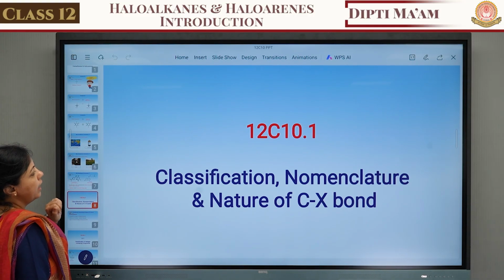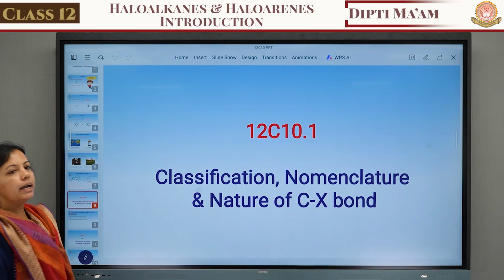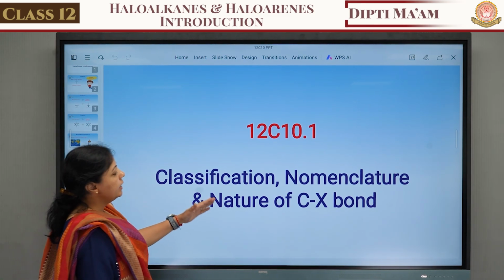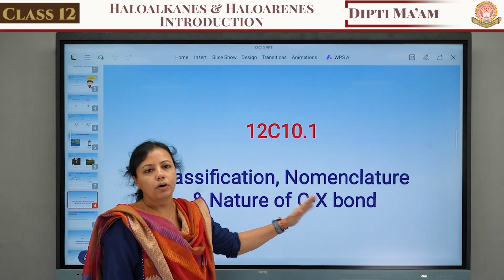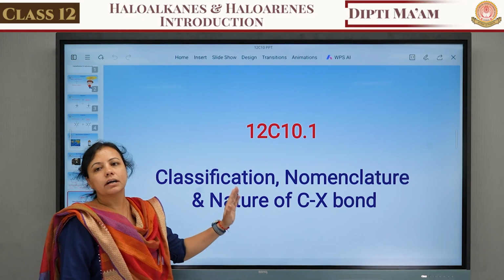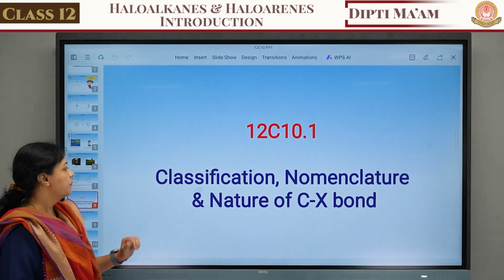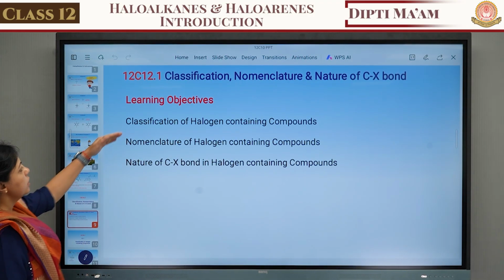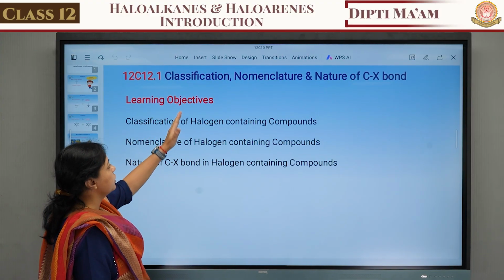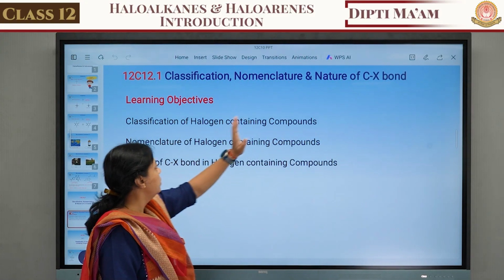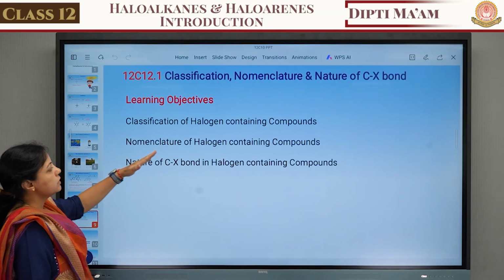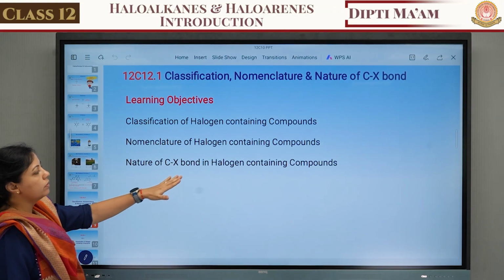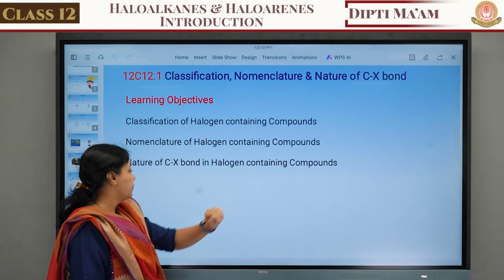So let's start our chapter with the topic classification, nomenclature and nature of the C-X bond. C-X means the carbon-halogen bond. So let's see the learning objectives. First, you have to learn about the classification of halogen containing compounds, then nomenclature of halogen containing compounds, and the nature of the C-X bond of halogen containing compounds.